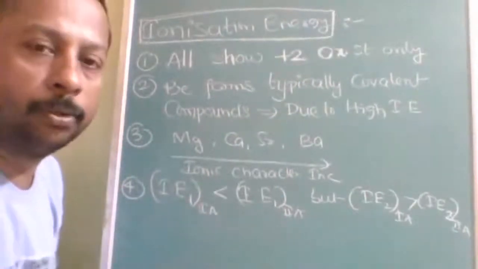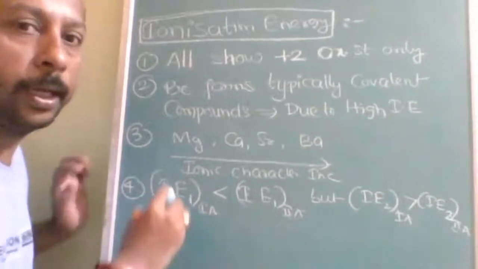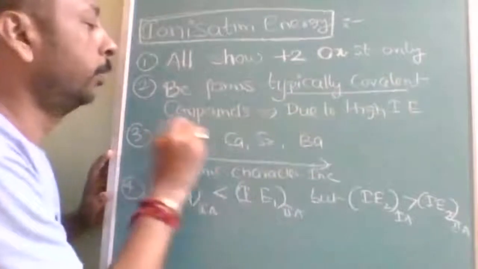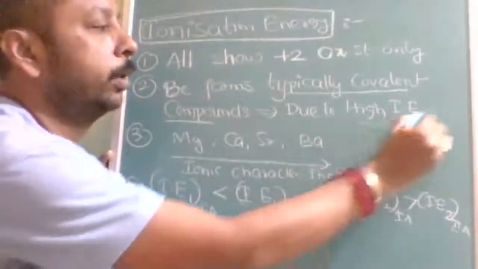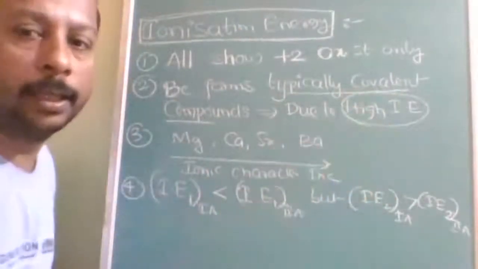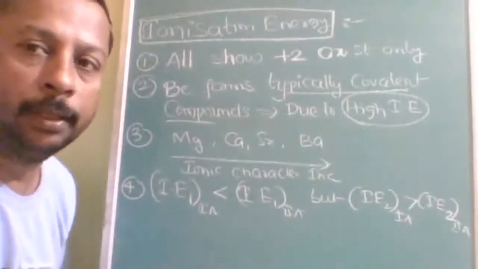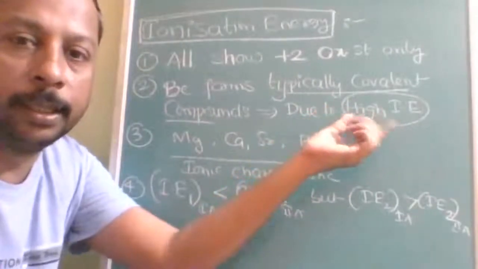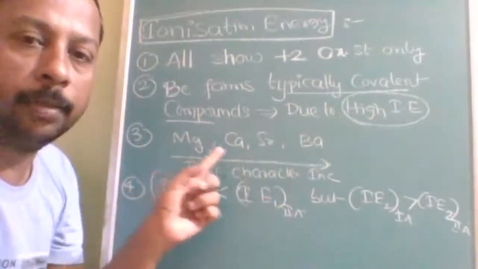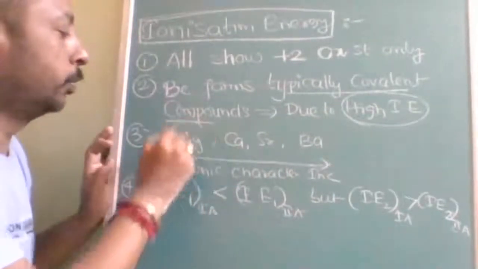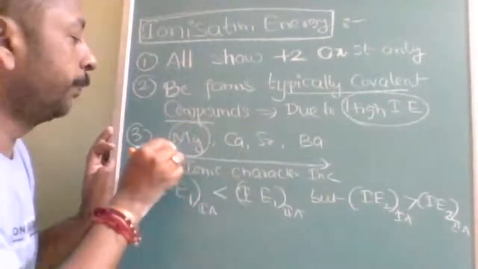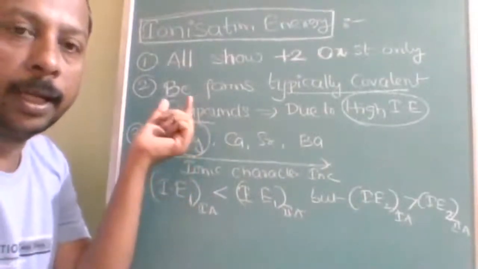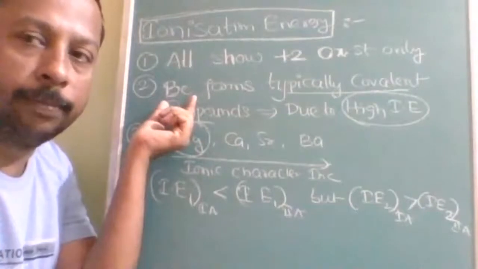Okay, but covalent character. Beryllium typically forms covalent compounds. What is the reason? The reason is high ionization energy, or we can say anomalous behavior, because anomalous behavior itself covers the high ionization energy. Then magnesium, calcium, strontium; most of the covalent character among these is found in magnesium. So predominantly covalent is beryllium.